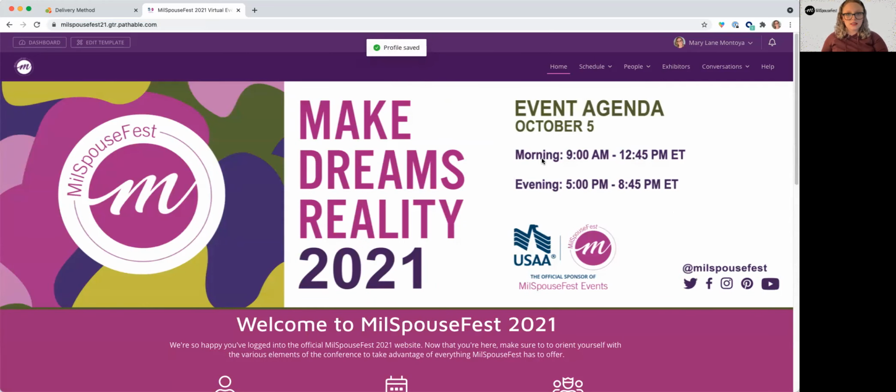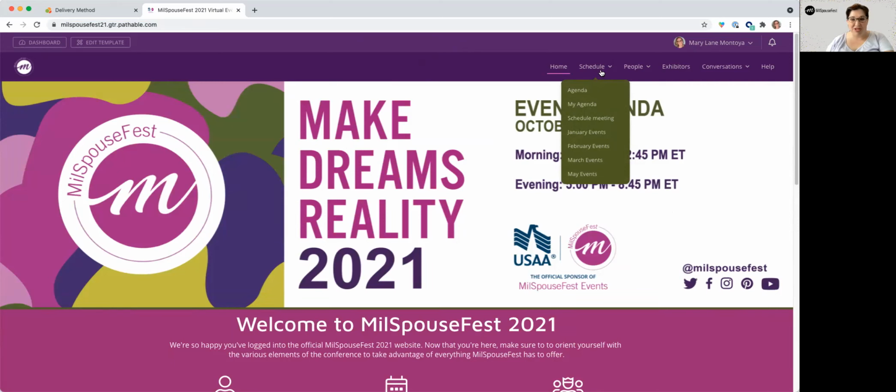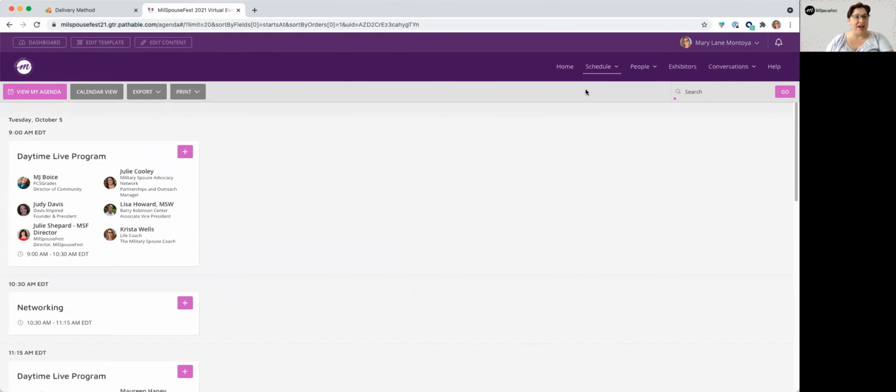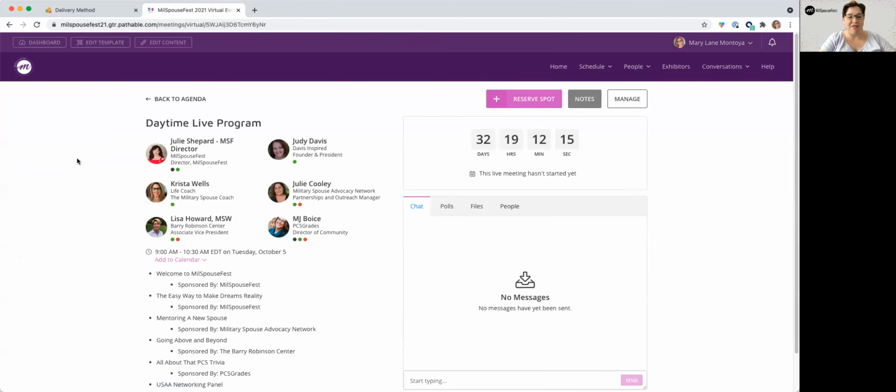Step 2 is the schedule, and I'm going to turn it over to Julie to walk us through the schedule. Great. So we have 2 events that day. We have a daytime and an evening event, and we're going to start showing with our daytime event. So when you click on the schedule, you hover over and you're going to see agenda and just go right into the agenda. So you're going to join our platform. And then you're going to see right there, daytime live program. We're going to start at 9 o'clock. We're going to have a welcome.